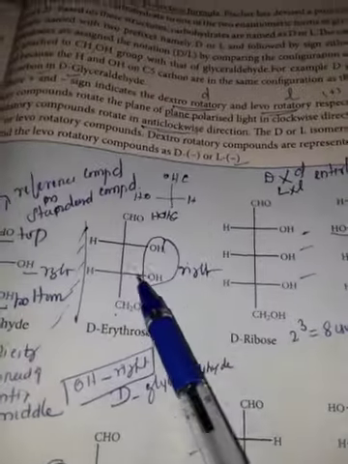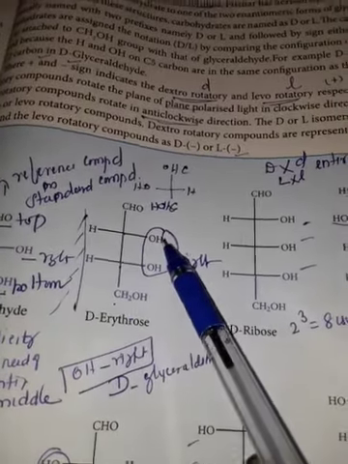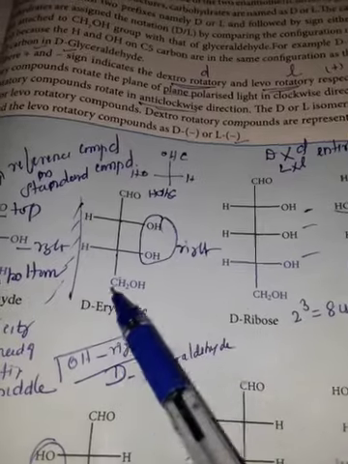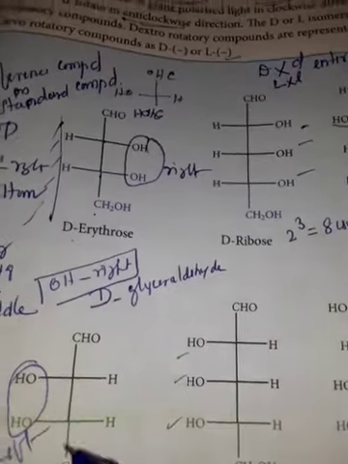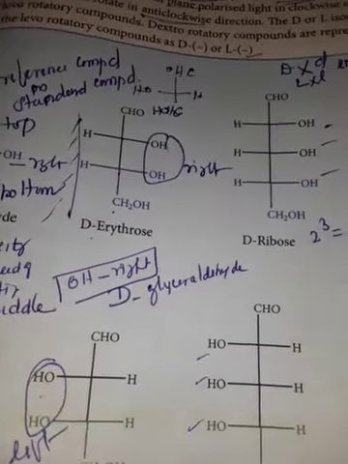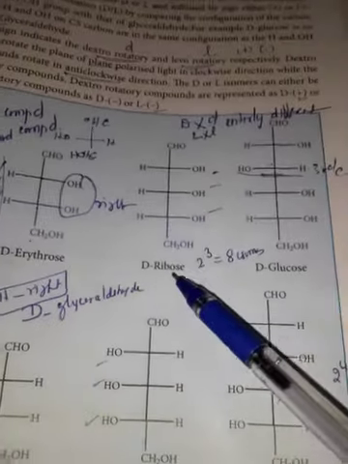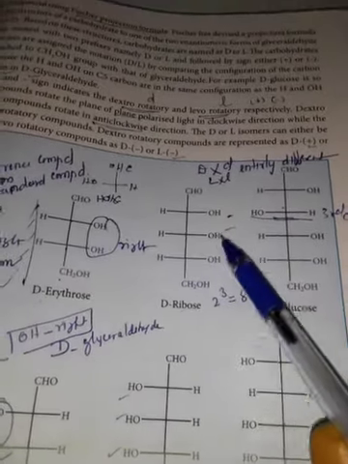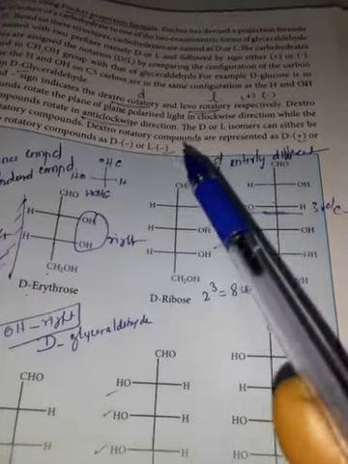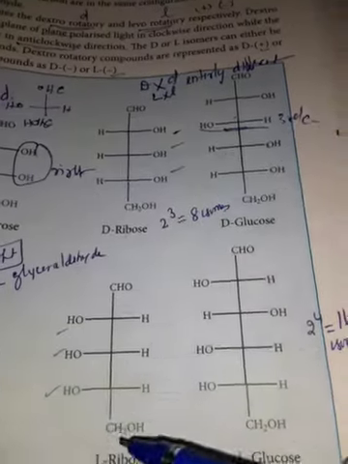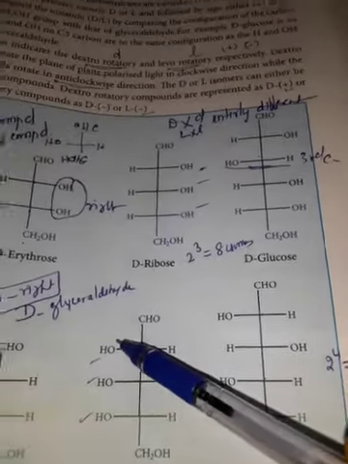See here, this is erythrose having 2 chiral carbons. When both the OH are on the right side, it is called D-erythrose. If both the OH are on the left, it is called L-erythrose. Similarly, D-ribose means 3 OH kept on the right side, and L-ribose on the left side.